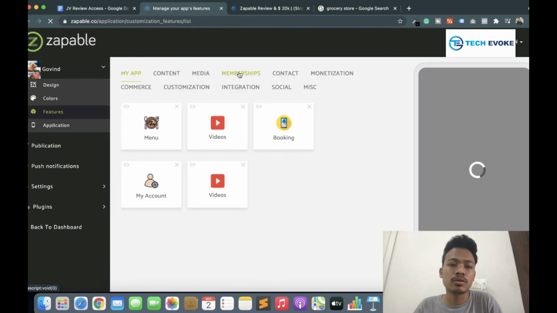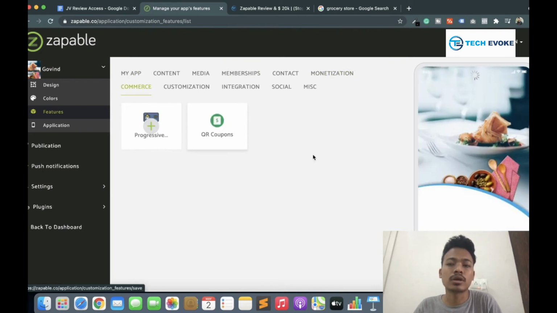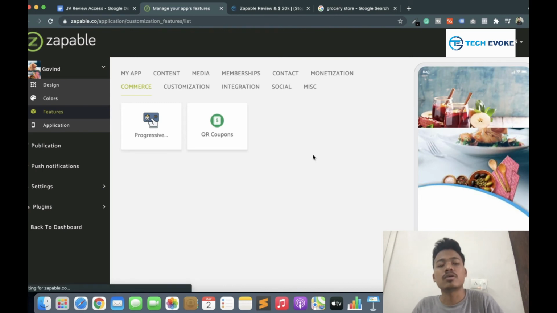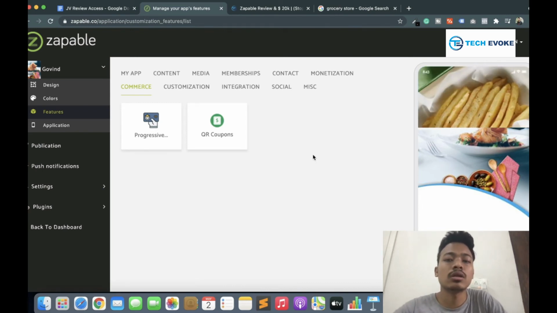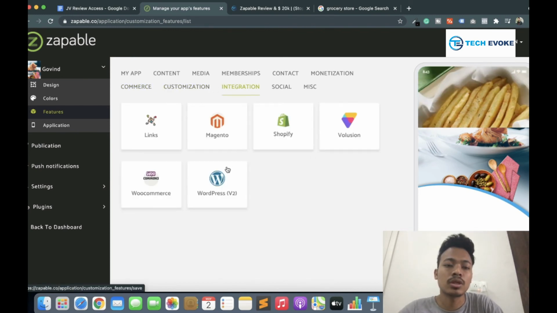One is the commerce. Okay, here is commerce, and you can add your products here, just like WooCommerce. Okay, you can make your e-commerce app here, and there are lots of integrations. You can see that you can integrate WordPress and WooCommerce.